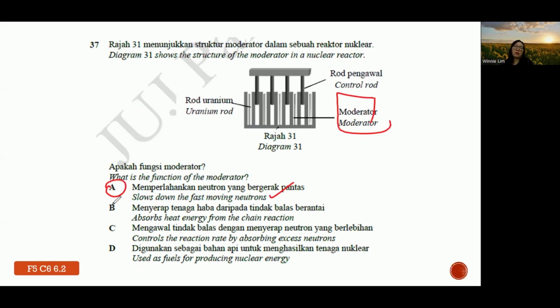So absorb heat energy from chain reaction, not the idea. Control the rate of reaction. Control rate of reaction is from the control rod, which is made of boron. Act as fuel is the uranium rod. So also nothing to do with the moderator. So the answer is A, under nuclear energy.